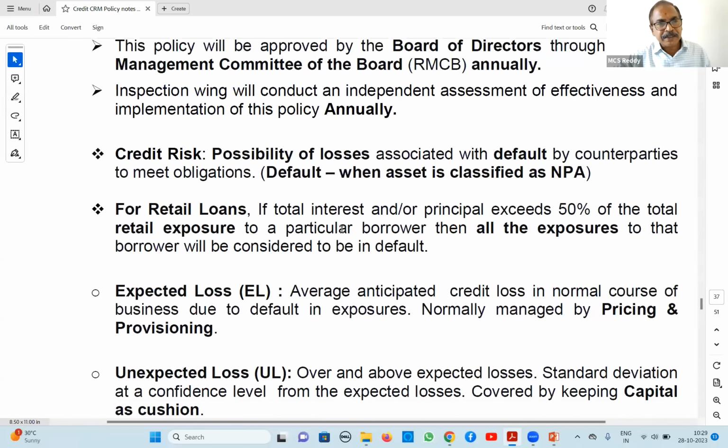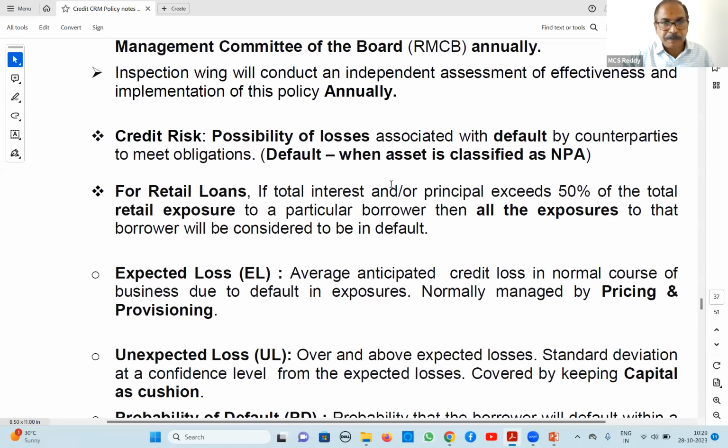Next, the first day I discussed what credit risk is. Sometimes they ask for the credit risk definition. Credit risk is nothing but we are giving loans to borrowers, and borrowers may default in repayment, either installment or full amount, whatever it is. Credit risk is the possibility of losses associated with default by counterparties to meet obligations. The counterparty is our borrower. The obligation is to repay the loan in time. If he is not repaying, then it is called a default. And default is when it is classified as NPA. This is credit risk: failure of the counterparty to meet obligations.